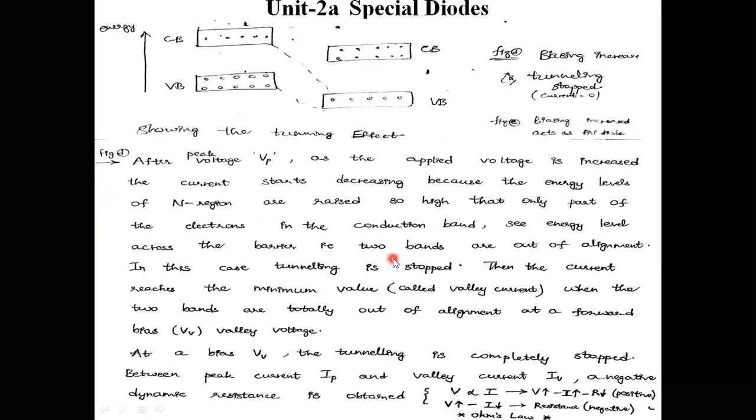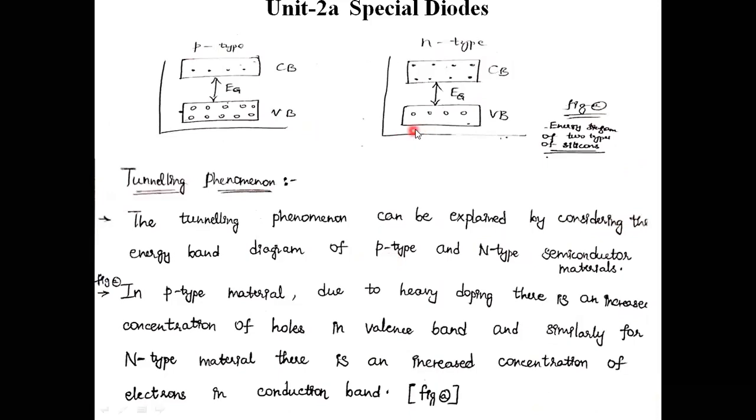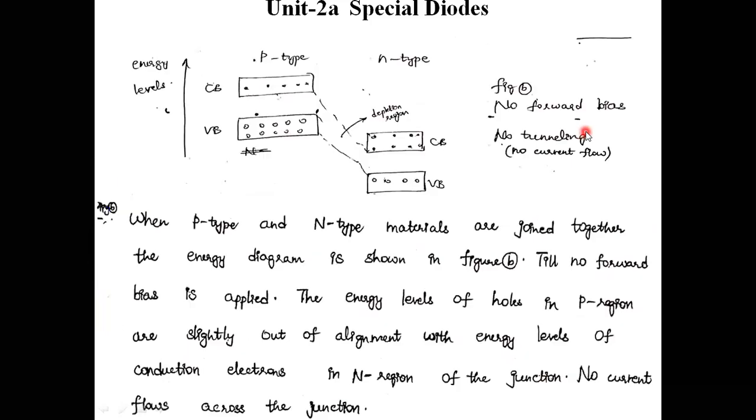This is the layered diagram. First diagram indicates normal condition. This is the normal condition of the energy band diagram of two types of silicon. This is the first initial diagram. Thereafter, no forward bias, no tunneling, because no matching is found. There is no matching between the valence band and conduction band. No tunneling, no flow of current. This is the second case.